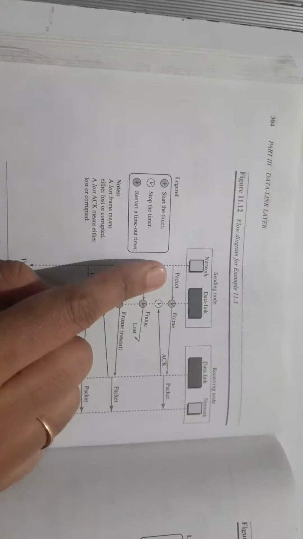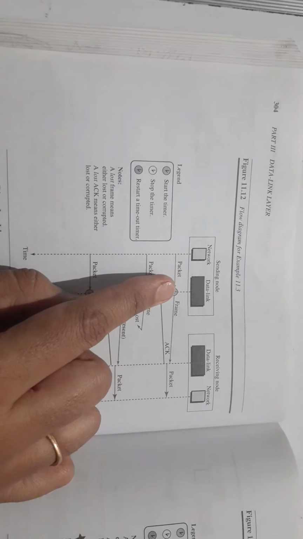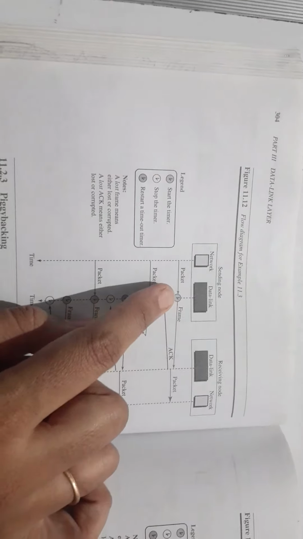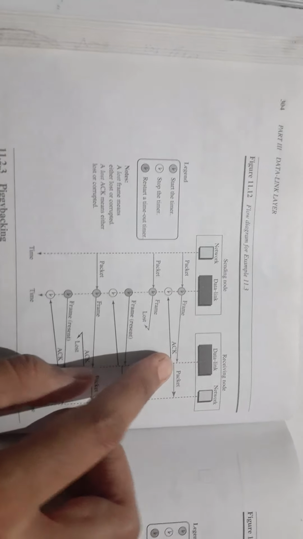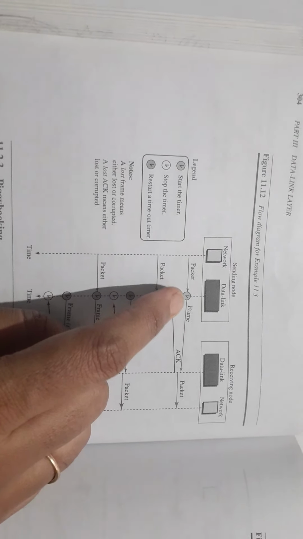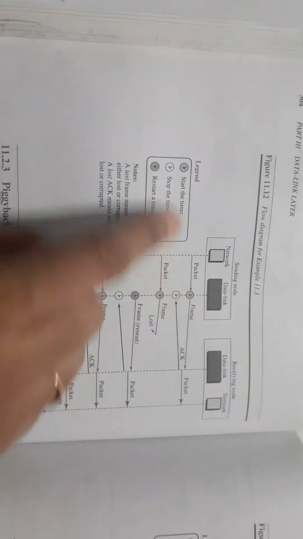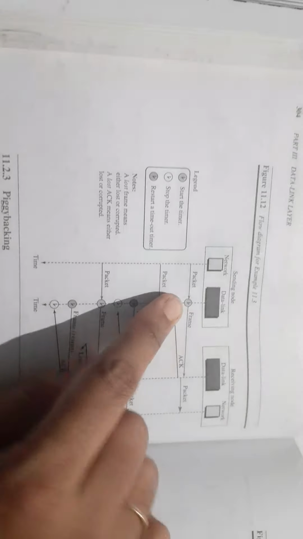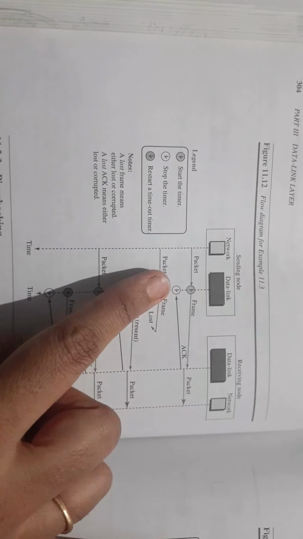In this example, whenever a network layer delivers the packet to the data link layer, it is encapsulated, put into a frame, and sent. At the same time, the data link layer protocol will start the timer. This indicates the start of the timer. The timer starts and it will wait for the acknowledgement to be received.